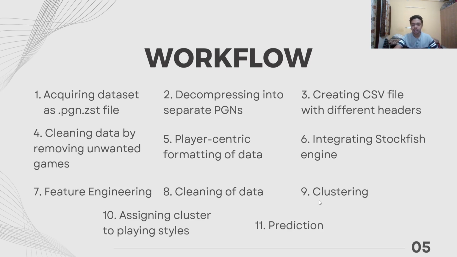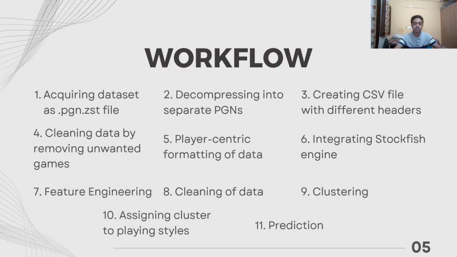The next step is feature engineering, and after that, once again, I've cleaned the data to avoid any discrepancies in the data. After which, I've applied clustering. Here, I've applied two clustering algorithms. One is the k-means algorithm, and the next one is Gaussian mixture models. I'll explain that in detail. After which, the next step is to assign the clusters.